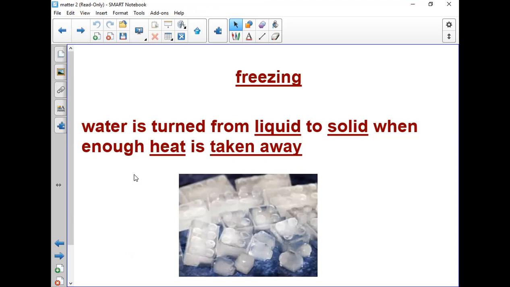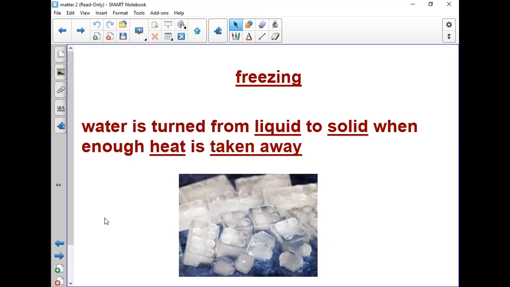So in freezing, water will be turned from liquid to solid. And of course, heat is taken away, or we don't have heat at all in freezing. So how do we have ice? When we put water in the freezer, it will be turned from liquid to solid. So again, freezing, water will be turned from liquid to solid.